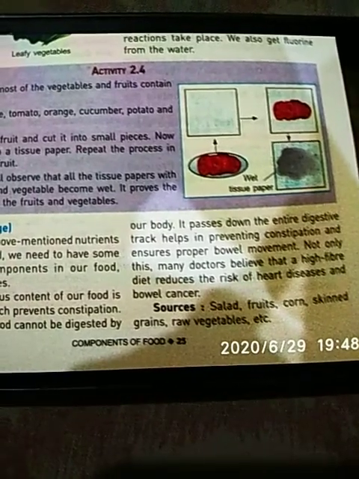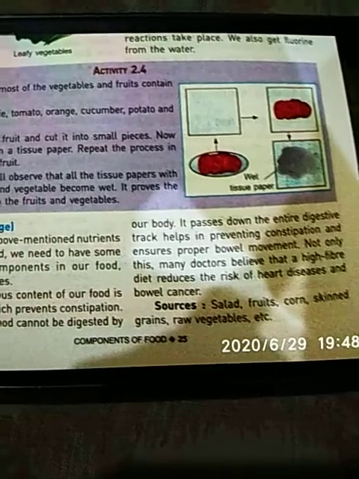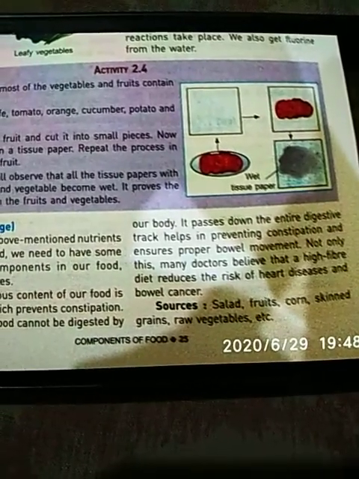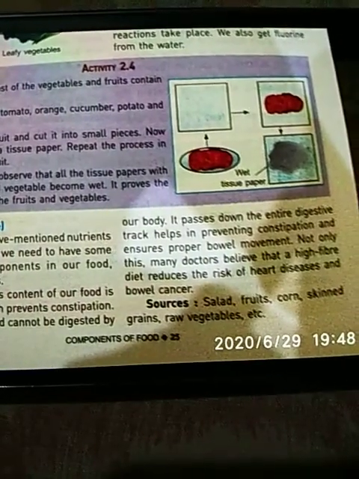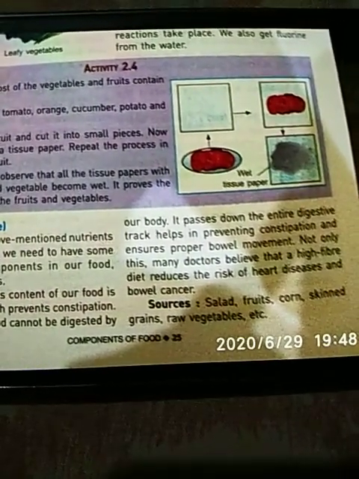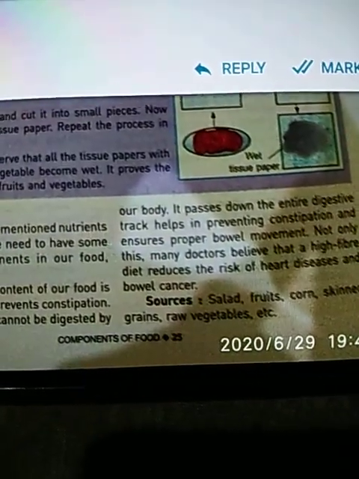As you know, children, when there is a lack of vitamins in our body, the blood vessels become narrower so that the blood cannot flow easily.